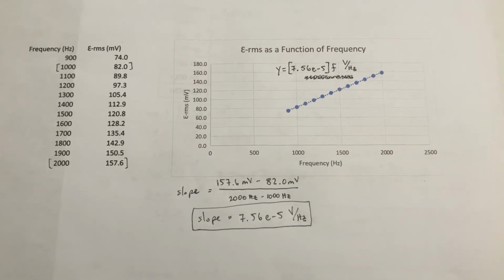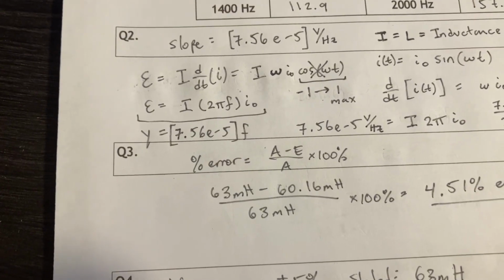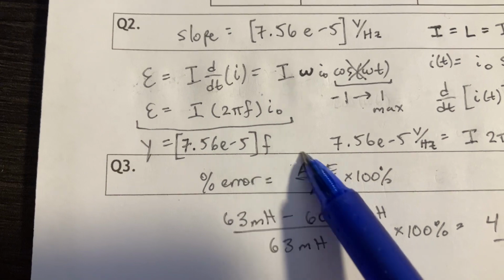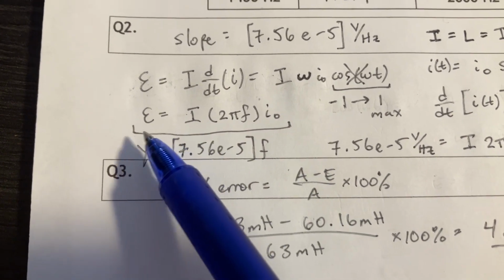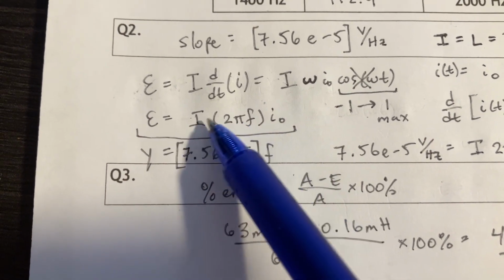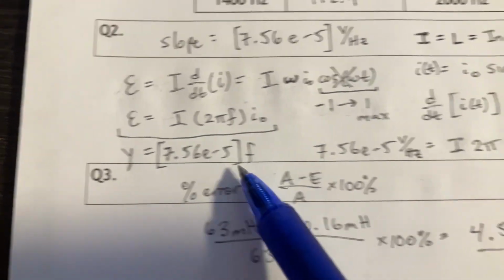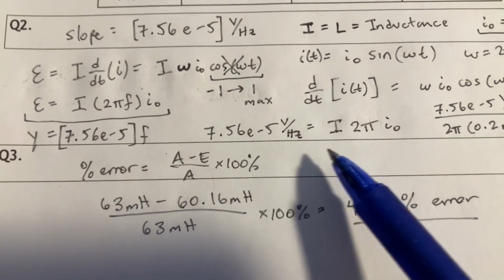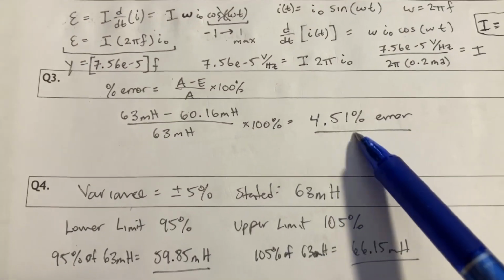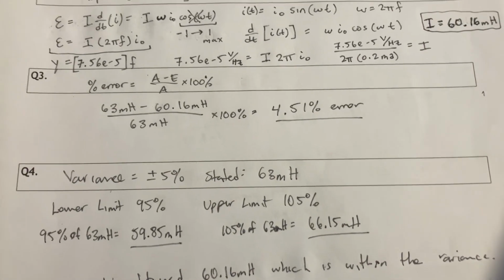So this is what the graph of that looked like, and this is our slope that we were to calculate. When we compare the equation of our graph, y equals, here's the slope, and then there's the f as the function. Here's the EMF, which has the induction constants here, but there's also a little f in there. So we can pull all this stuff out and set it equal to what we have there as the slope, and we're able to calculate the inductance, which gave us about a 4.5% error after we looked at the stated value.